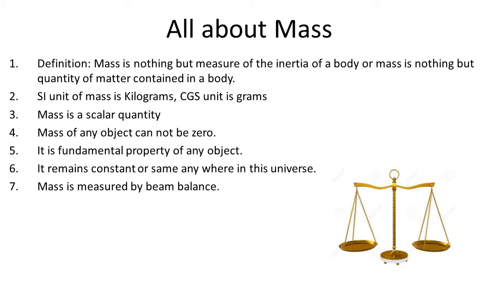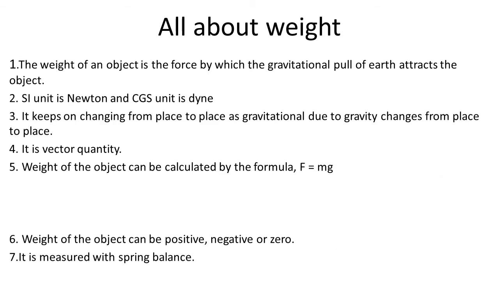So this was all about mass. Now let us talk about weight. Let us understand what exactly is the weight of an object. We will define the weight of the object with respect to planet Earth. The weight of the object is defined as the force with which the Earth attracts the object. So, weight is nothing but the force of gravity exerted by the Earth on the object. Instead of Earth, it can be any other object having tremendous mass, like other planets or even the moon.